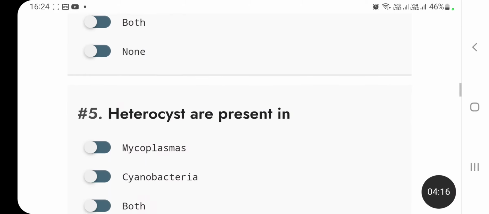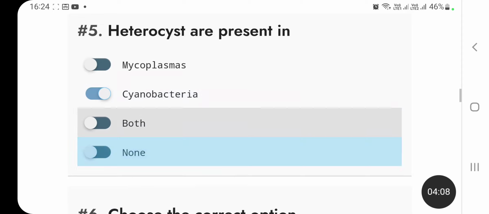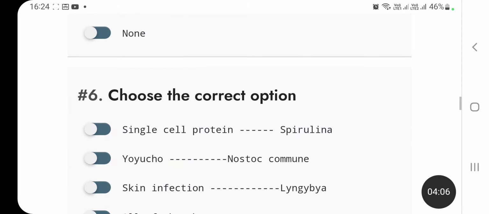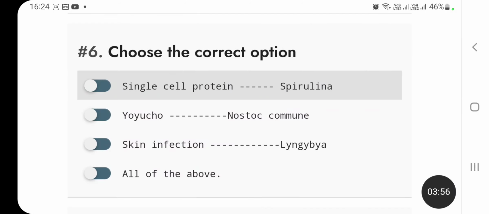Next question, heterocysts are present in mycoplasma, cyanobacteria, both or none? The answer is cyanobacteria. Next question is, choose the correct option. Single cell protein is spirulina. Yoyoko is nostoc commune. Skin infection, Lyngbya, or all of the above?